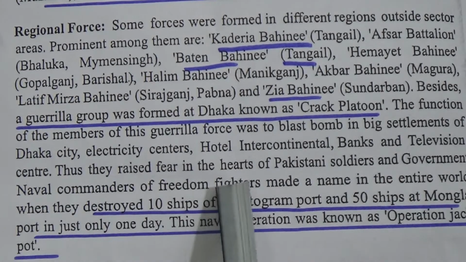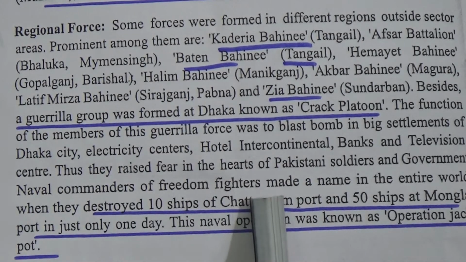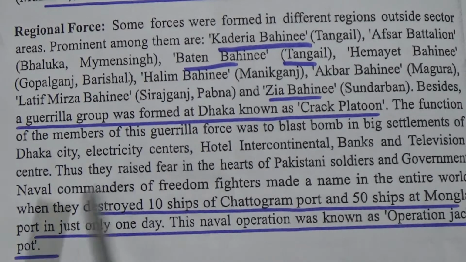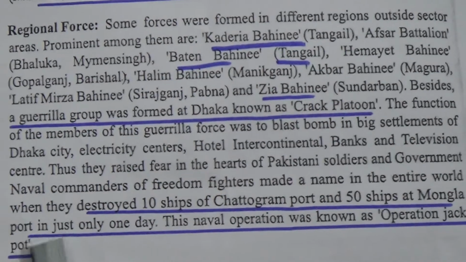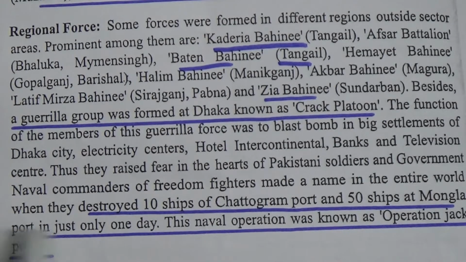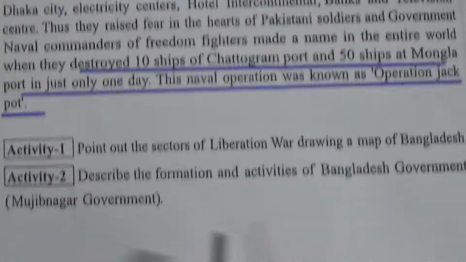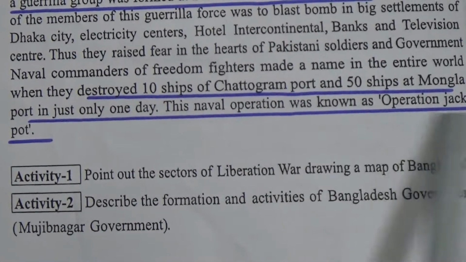Thus they raised fear in the hearts of Pakistani soldiers and the government. Naval commanders of the freedom fighters made a name in the entire world. These naval commanders destroyed 10 ships of Chattogram port and 50 ships of Mongla port in just one day. This naval operation was known as Operation Jackpot.